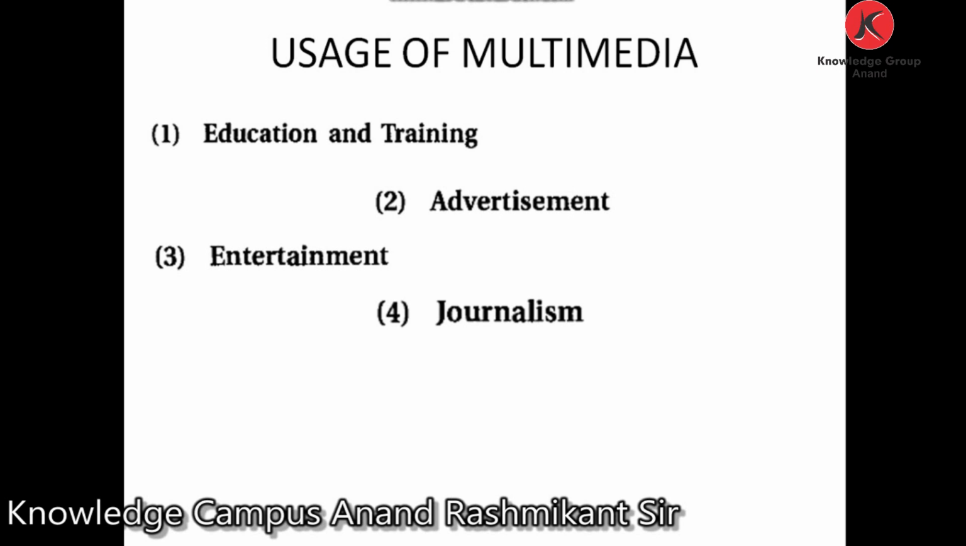Fourth one, in journalism, multimedia is used a lot in the field of journalism. There are many magazines and newspapers that are published periodically that today not only show us the text in the newspaper but we can also see the photographs. E-newspapers and e-magazines are also available online where we can see the videos related to particular news.